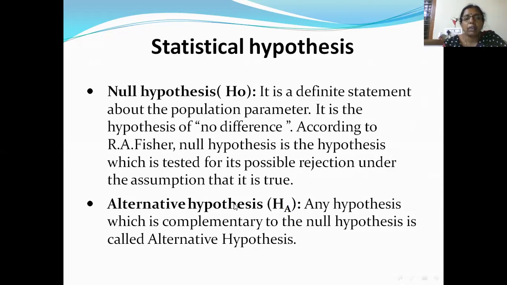Next, we have the alternative hypothesis. Any hypothesis which is complementary to the null hypothesis is called the alternative hypothesis. It is the opposite of the null hypothesis. We can denote it as HA or H1. Generally, we write it as H1.